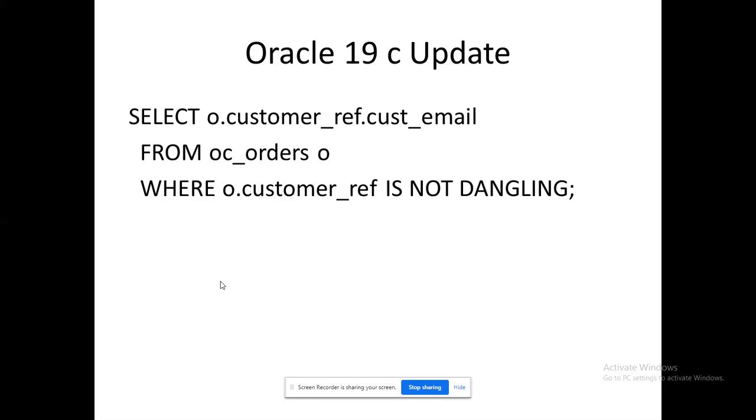So normally, what will happen if no rows are affected? I will get no rows affected. Suppose I'm going to take some data from a table where I don't have any data. In that case, while I'm issuing the query, if no data is available, it will immediately supply no rows or no records available. Likewise, it will return. So not dangling represents managing the exception handling nature or feature.